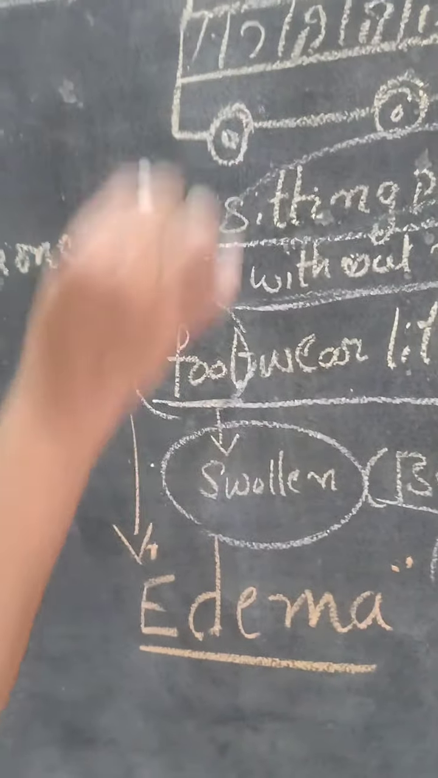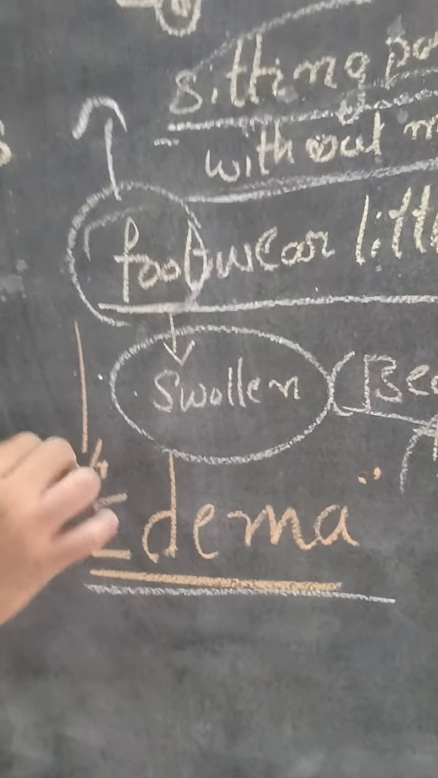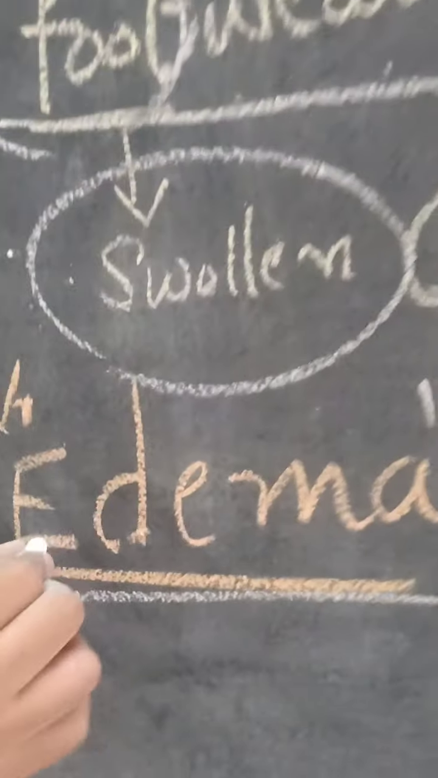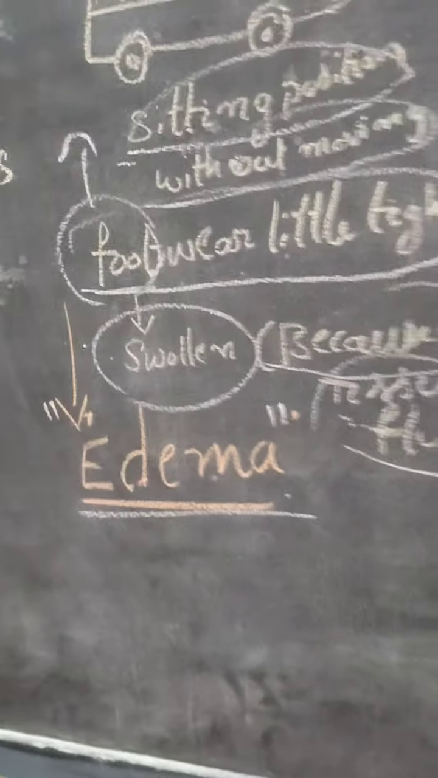So during an overnight journey, the legs will be swollen. That is called edema. The disease is called edema. So edema happens because of the storage of tissue fluid.